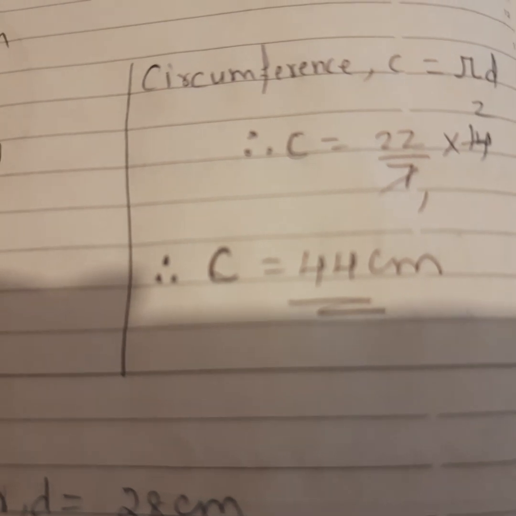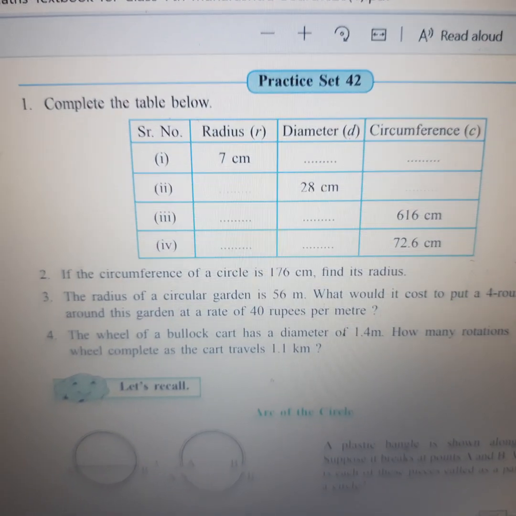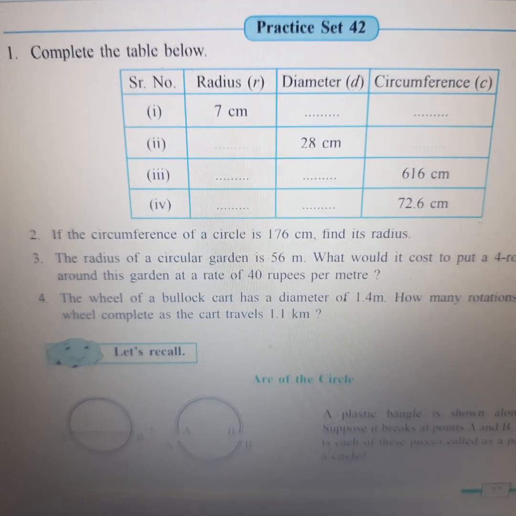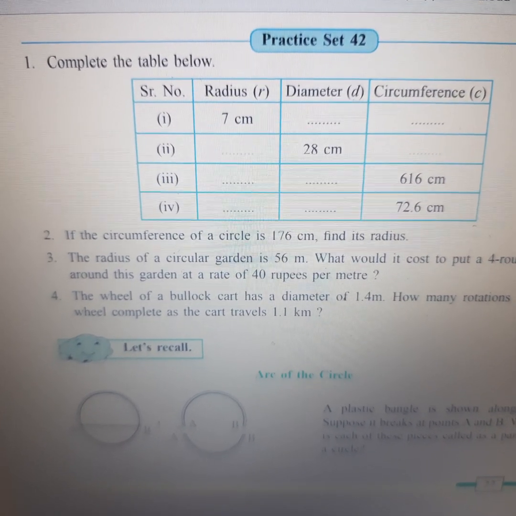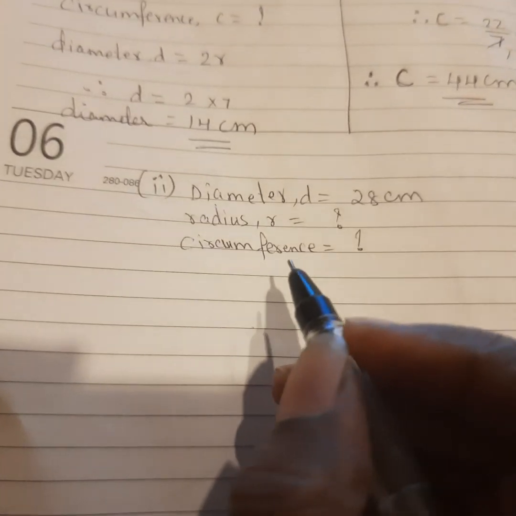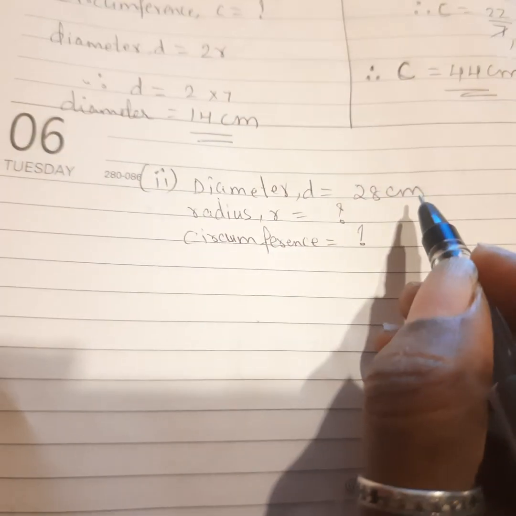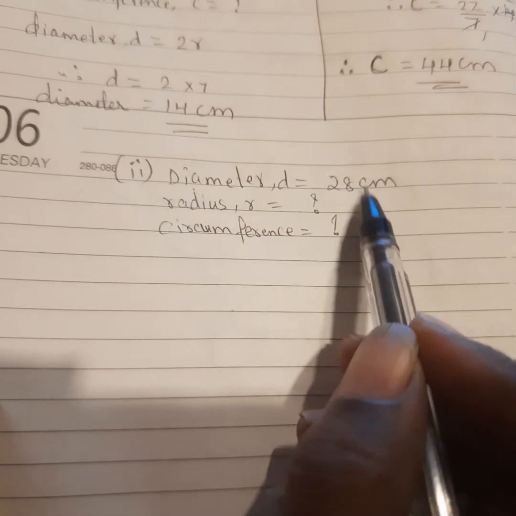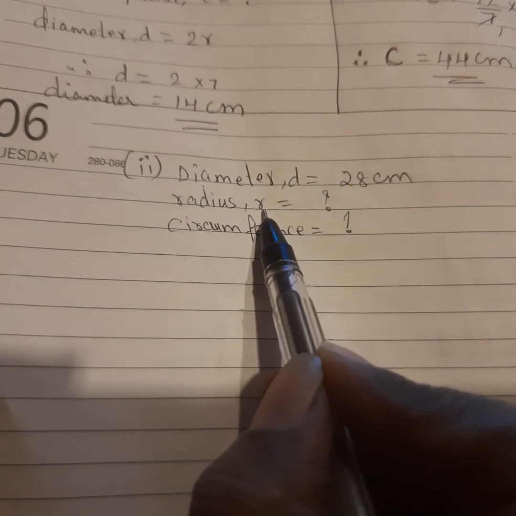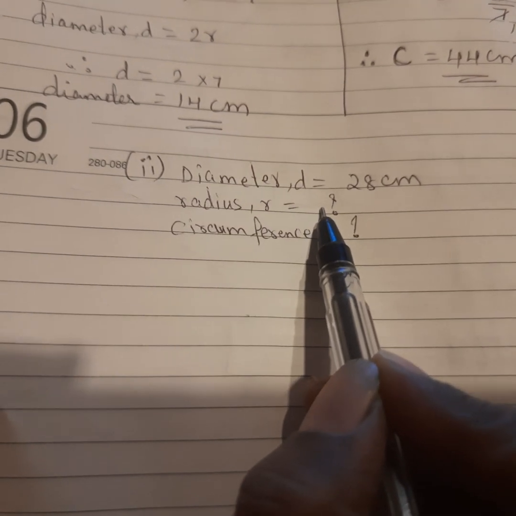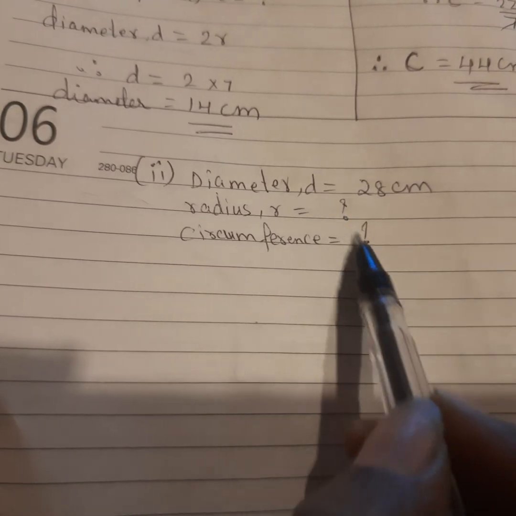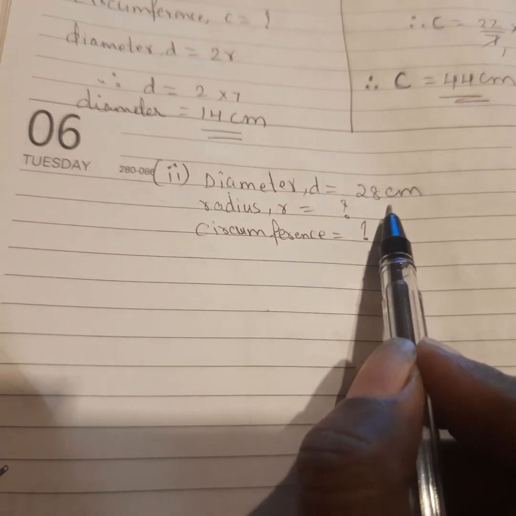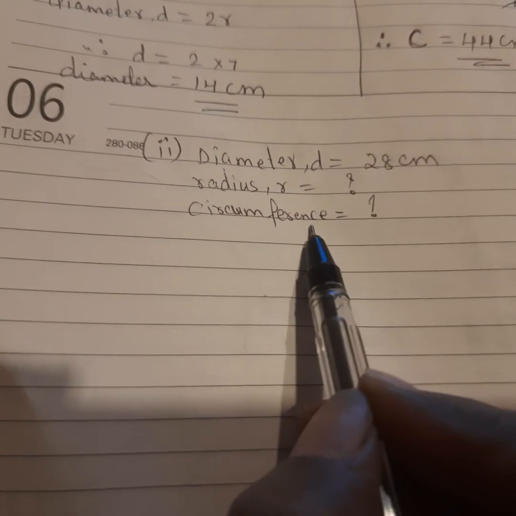Next sum, I will solve it for you. Second sum is radius we have to find out. Diameter is given as 28 centimeter. Circumference also we have to find out. So here we go. Diameter D is 28 centimeter. Whatever is given, we have to write first. Even though radius was in the column first, we have to find it out, so we put it later in the data. Diameter D is 28 centimeter. Radius we have to find out. Circumference we have to find out.